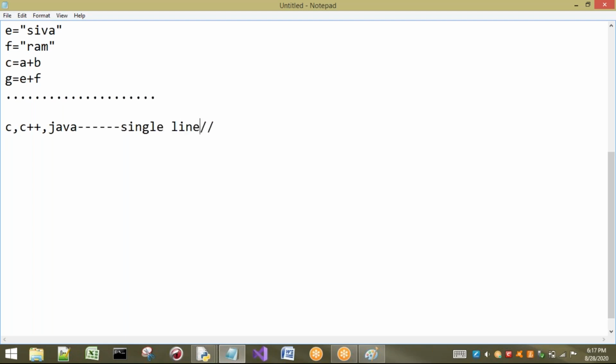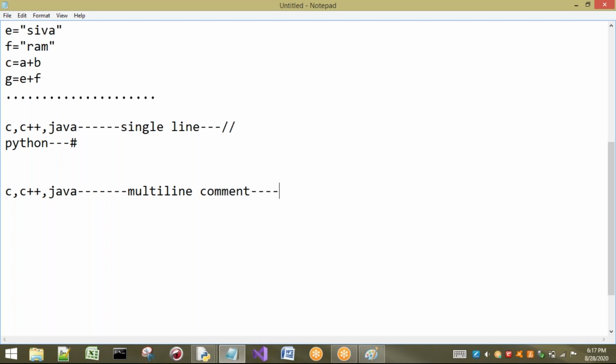In Python we have a hash sign for single line comment. In C, C++ and Java, for multi-line comment we have a special thing, but in Python there is no particular symbol. I will show you that, multi-line comment.